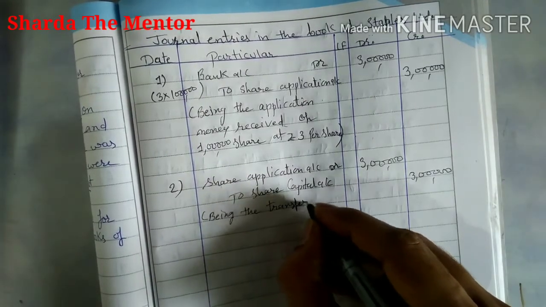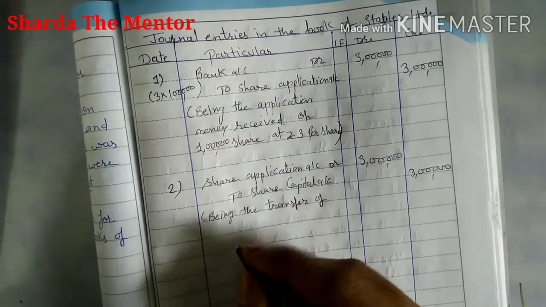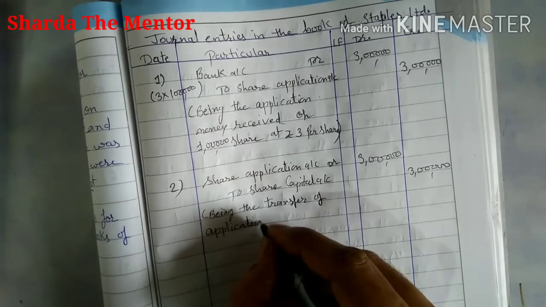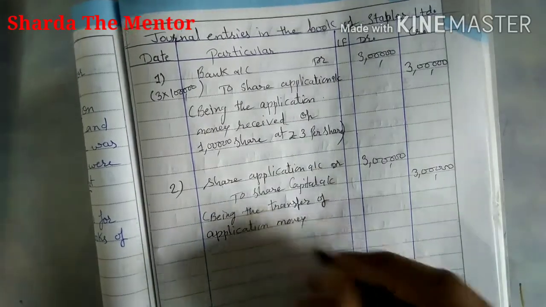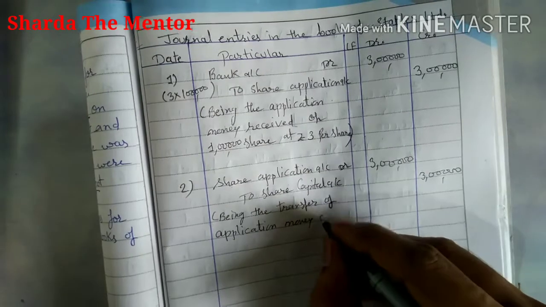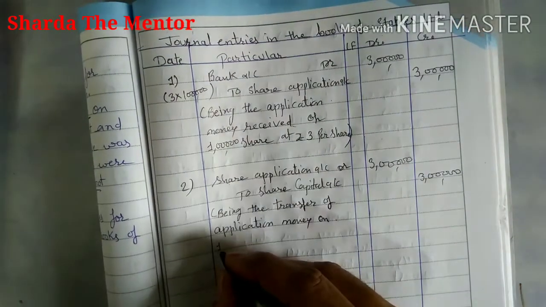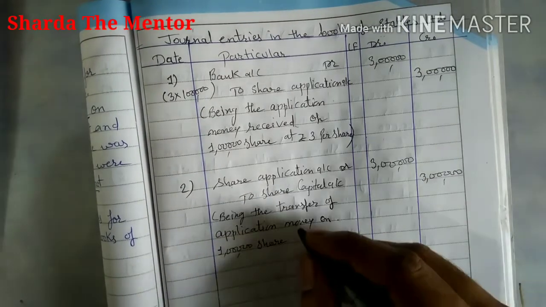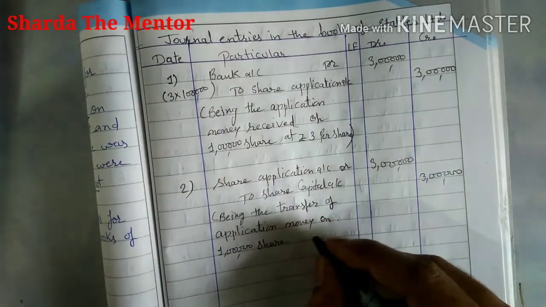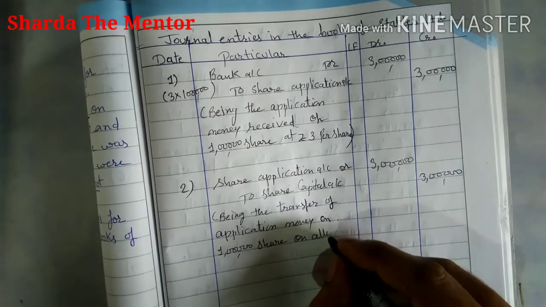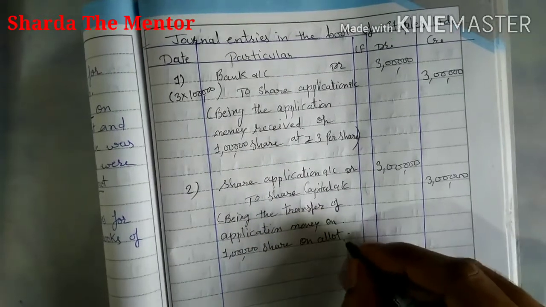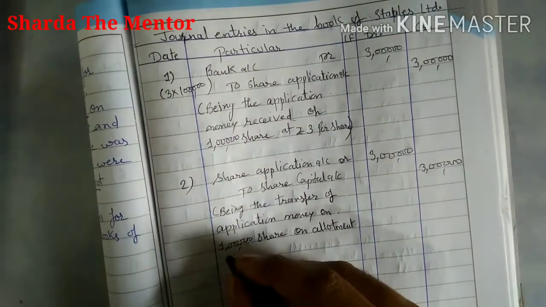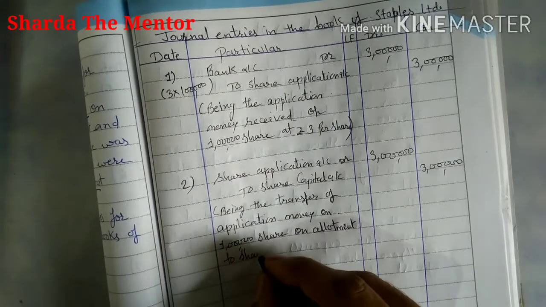Being the transfer of application money on 1 lakh shares to share capital.